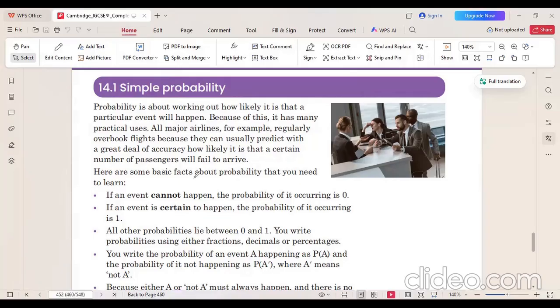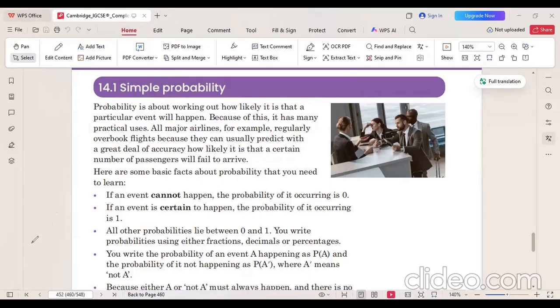For example, they gave us a very good example over here that all major airlines regularly overbook the flights because they have this probability or idea of how many passengers will fail to arrive or how many passengers will certainly arrive on that particular date.